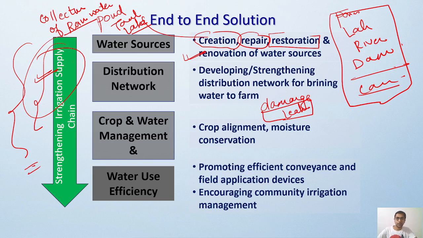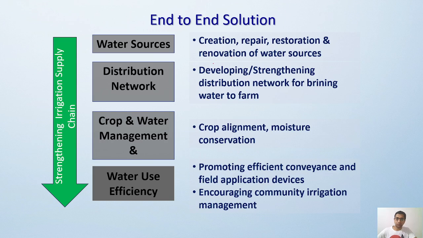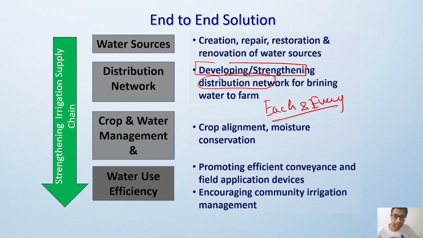Then after that, the distribution network has to be strengthened. The distribution network, in the form of either canals or pipelines, whatever is there, has to be strengthened so that each and every farm is connected by the irrigation water supply chain.